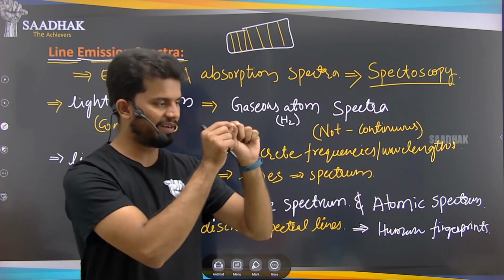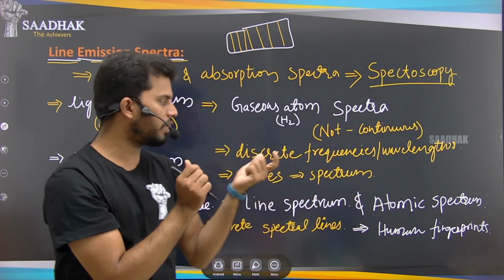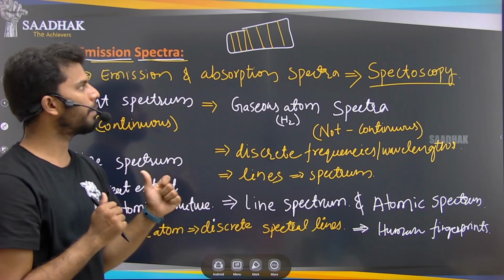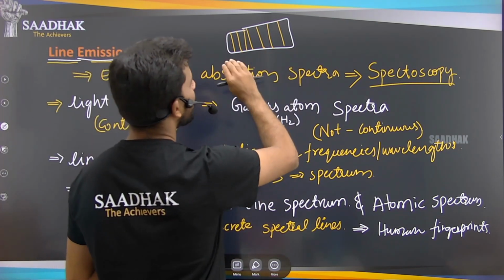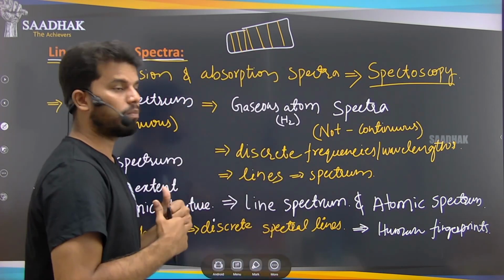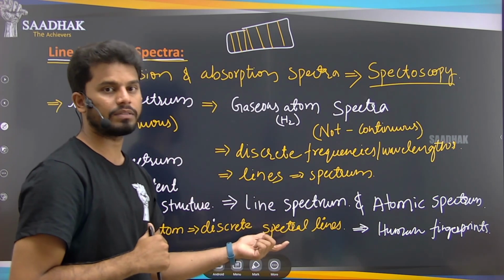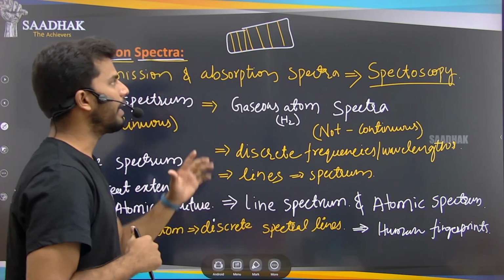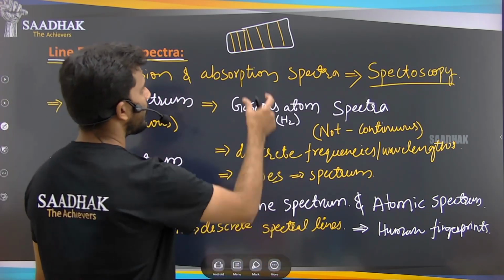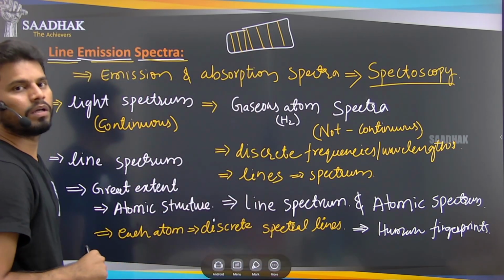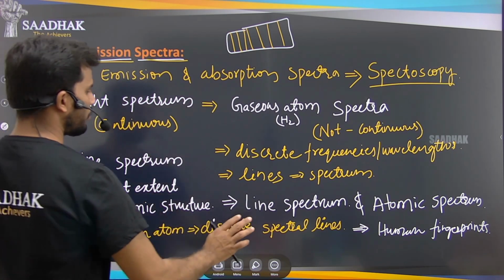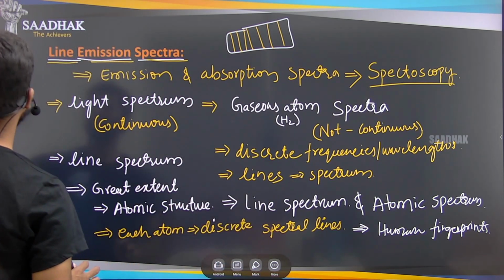So what you will do, you will take that atom and try to perform this spectral line formation. Then if you get the same line spectrum, you can be sure that the matter is a constituent of the hydrogen atom. Like that, these spectral lines helped us to give the atomic structures, right? So this is about the line emission spectra.